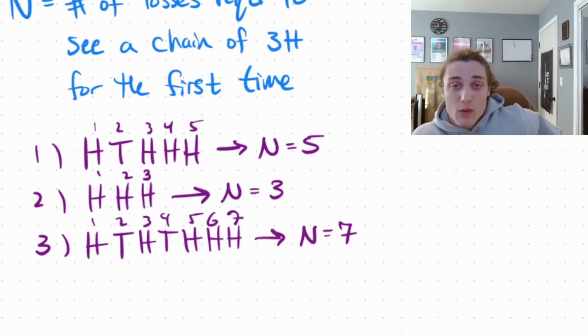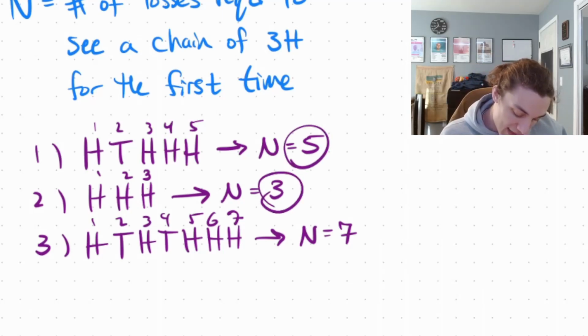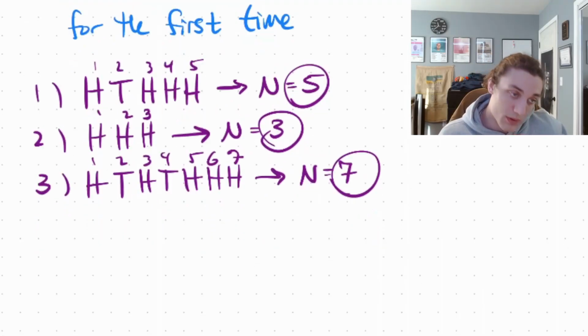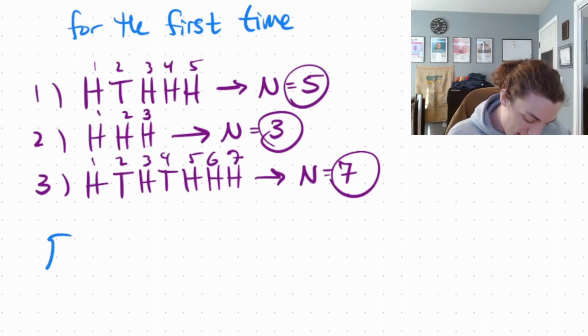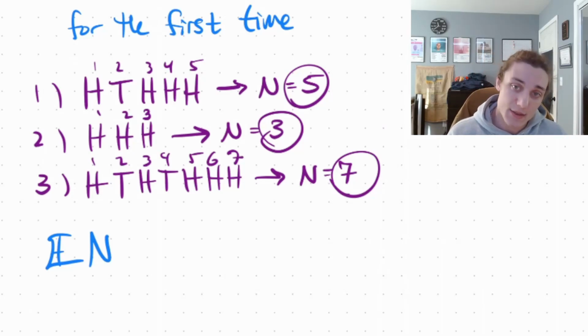Now, we could technically do this 1,000 times, 10,000 times, 100,000 times. We could do it in Python, R, MATLAB, whatever you want to use. And we could essentially keep track of all of these n's and take the average. And that would give us an estimate for, of course, this is applying the law of large numbers and the central limit theorem. This is giving us an estimate for the expectation of n. Okay, so if we did it simulation style, that would be an approximate solution to the expectation of n. But we don't want the approximate solution. We want the exact solution.